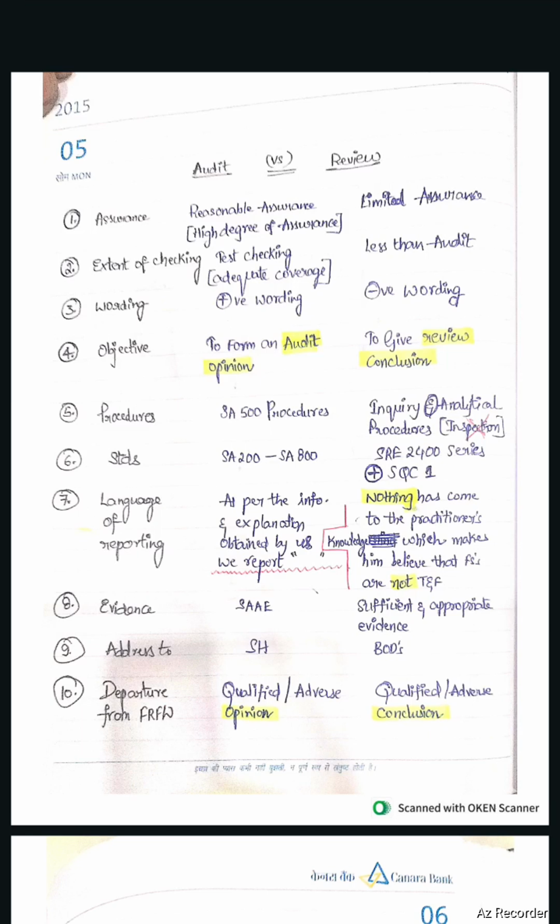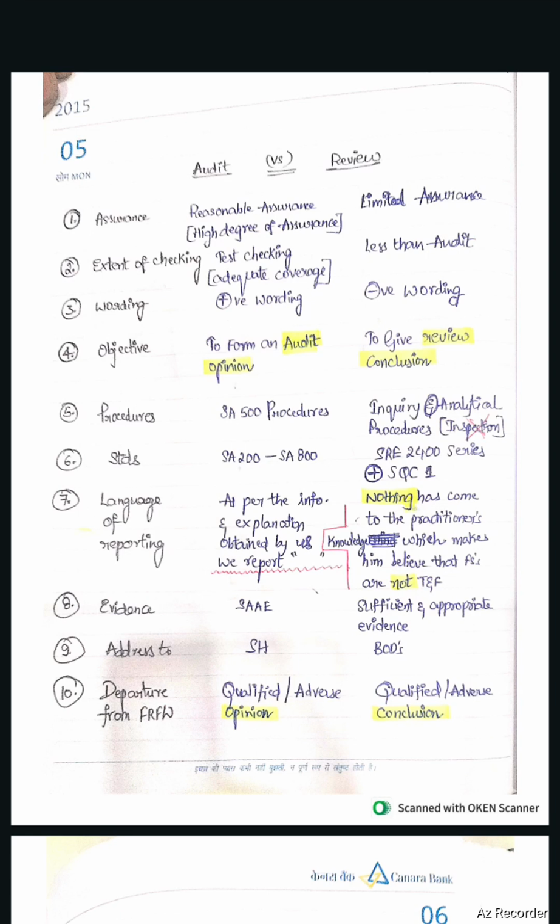Objective. In audit, the objective is to form an audit opinion. The review objective is to give a review conclusion. Procedures. SA 500 procedures are used in case of audit. In case of review, inquiry and analytical procedures are used. In review, we do not do inspection.